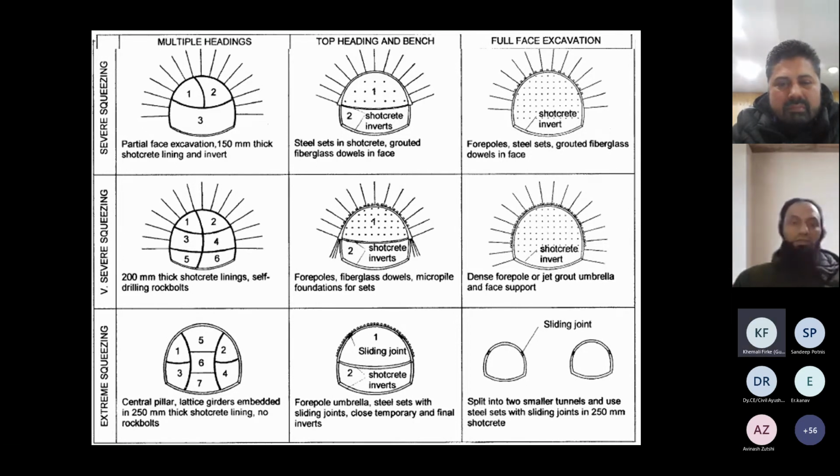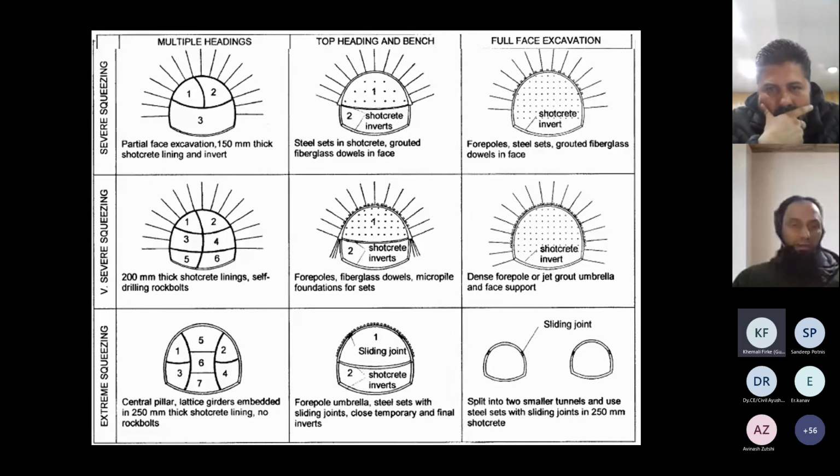So this is just for taking a preliminary decision on what support system or what excavation sequence one should go for in different squeezing classes, depending upon the requirement of headings or the faces. Although there can be exceptions to this depending upon the functionality and the requirements of the tunnel.